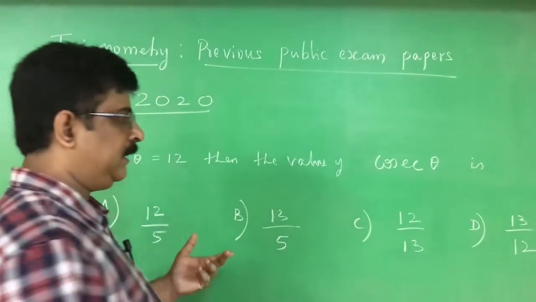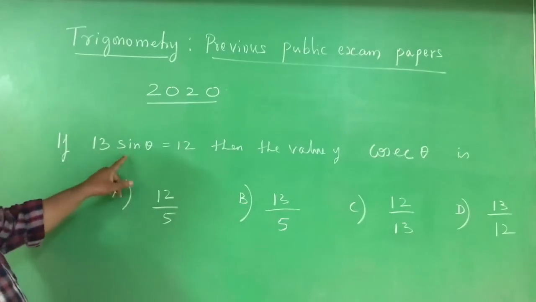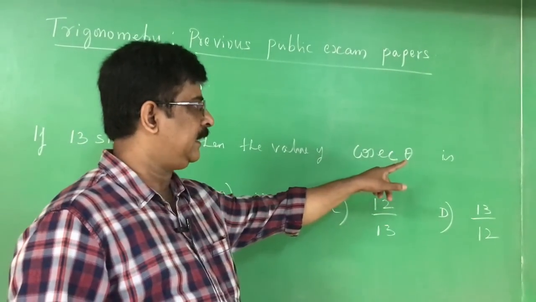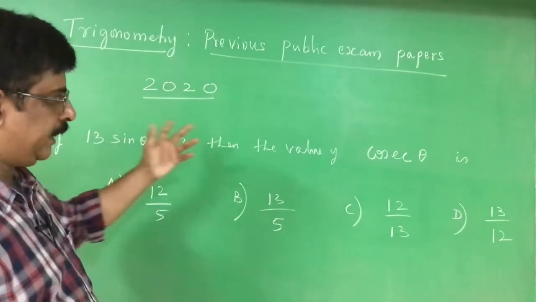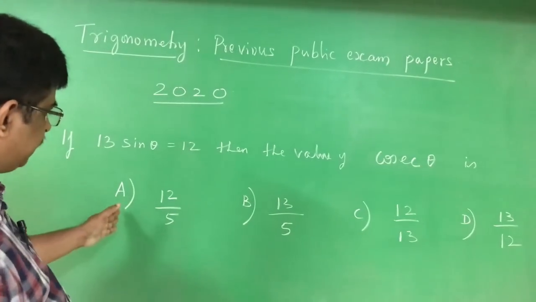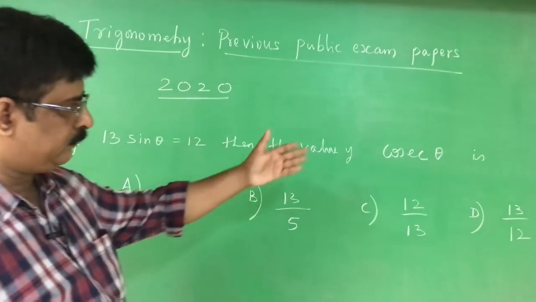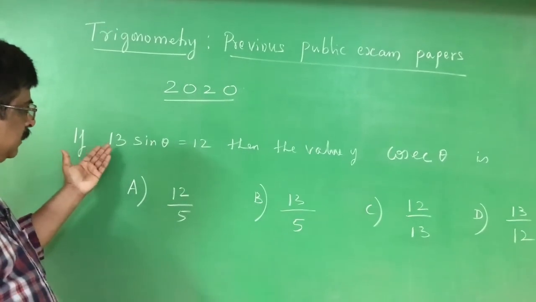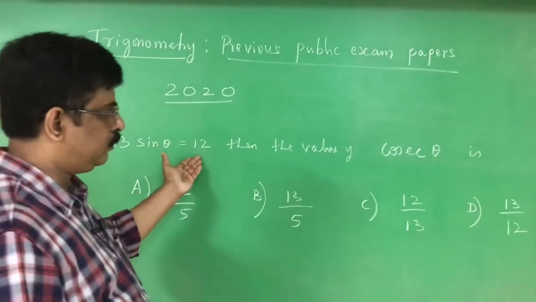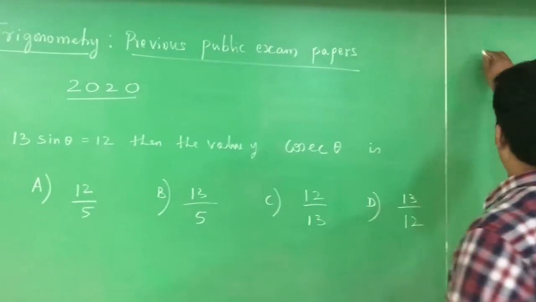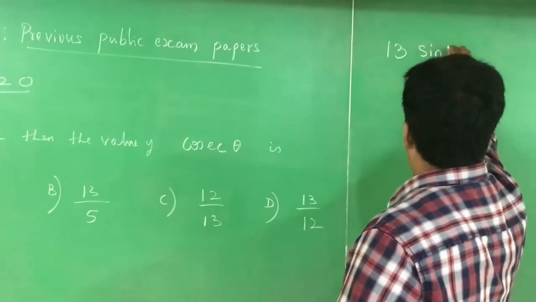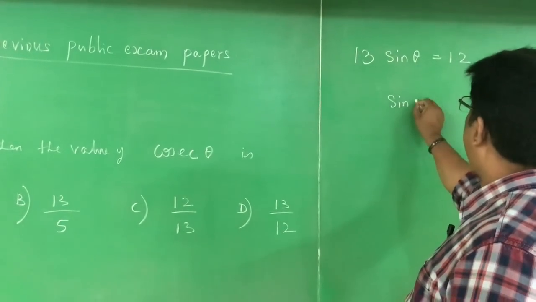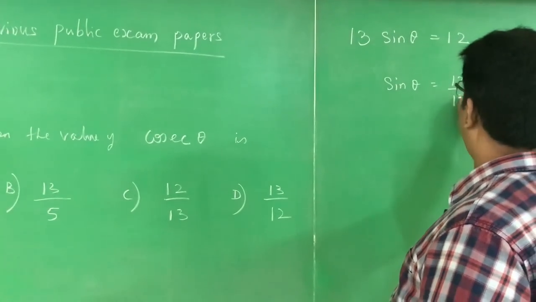there is one multiple choice question. If 13 sin theta is equal to 12, then find the value of cosecant theta. It is a problem based on the ratio. It is a multiple choice question. Four options are given: 12 by 5, 13 by 5, 12 by 13, 13 by 12. It is an easy question. Anybody can answer this. 13 sin theta is equal to 12. Therefore, sin theta is equal to 12 by 13.